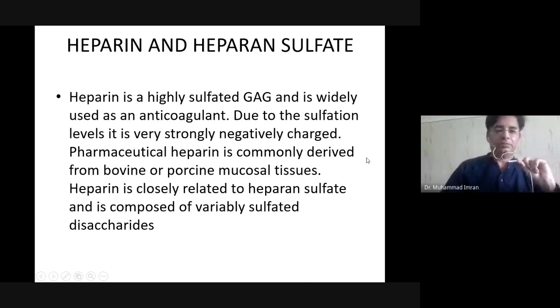Pharmaceutically, heparin is commonly derived from bovine or porcine mucosal tissues. Heparin is closely related to heparan sulfate and is composed of variably sulfated disaccharides. So, heparin contains more sulfate groups as compared to heparan sulfate.